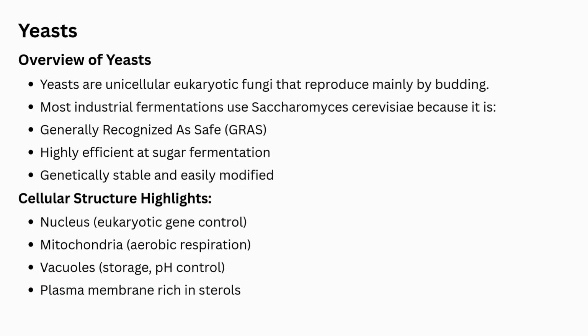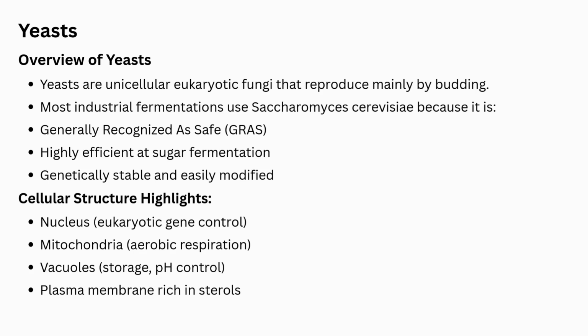Overview of yeasts. Yeasts are unicellular eukaryotic fungi that reproduce mainly by budding. Most industrial fermentations use Saccharomyces cerevisiae because it is generally recognized as safe, highly efficient at sugar fermentation, genetically stable, and easily modified.